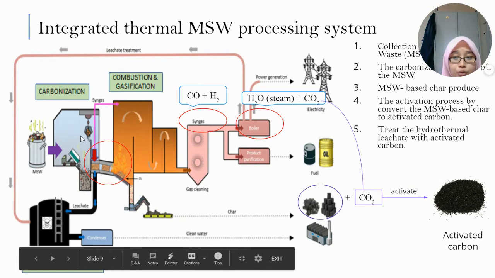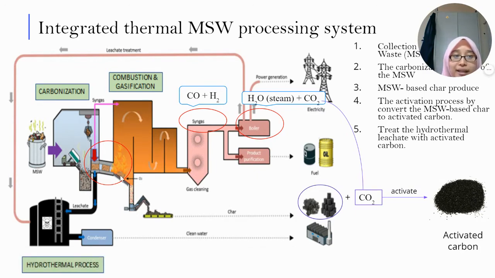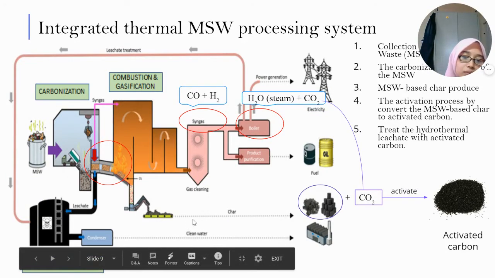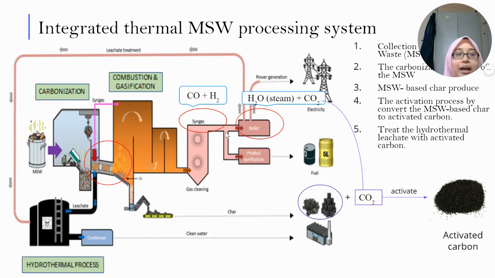The MSW undergoes carbonization and becomes compact and produces biochar and also syngas. The syngas contains carbon monoxide and hydrogen. We divide it into two, for the boiler and the product purification. The boiler contains steam, H2O, and carbon dioxide to generate power, whereas the product purification contains volatile matter for the fuel.